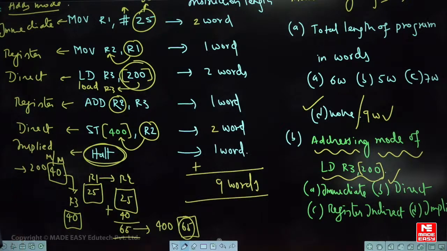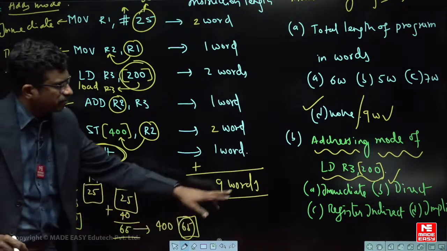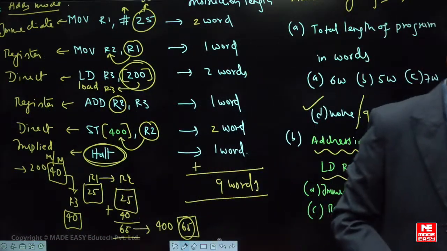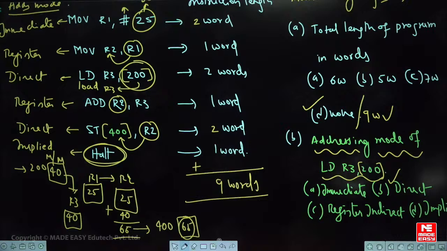Right. Fine. So that is how the data is there. So which kind of addressing mode is this? Direct addressing mode. Is it understood? Hope you are able to follow. We will take some more questions on addressing modes. Addressing modes are very important. We will take one more question on addressing modes, then we will go to the next topics.